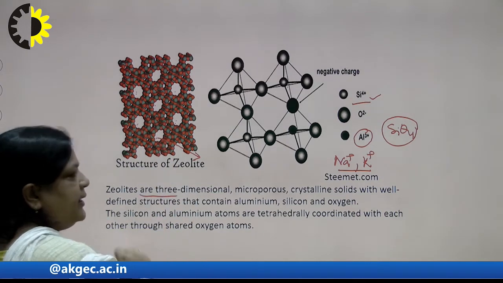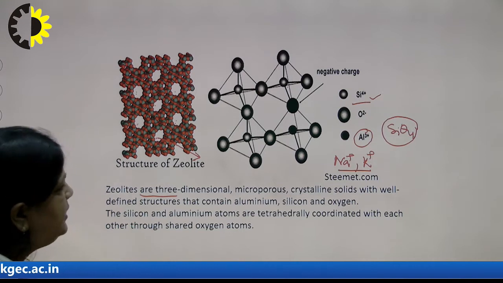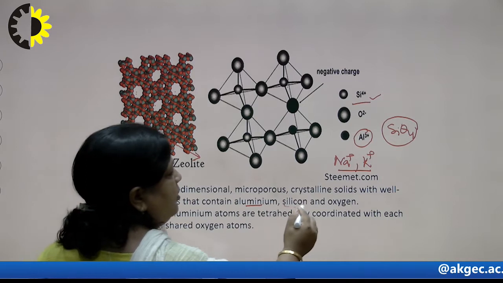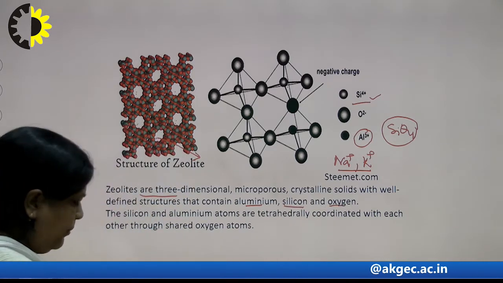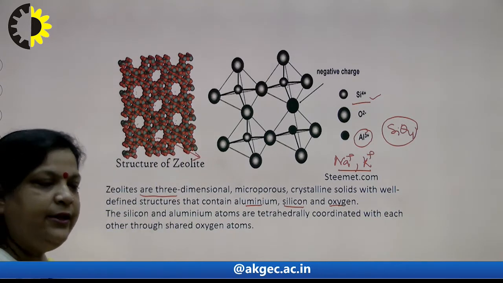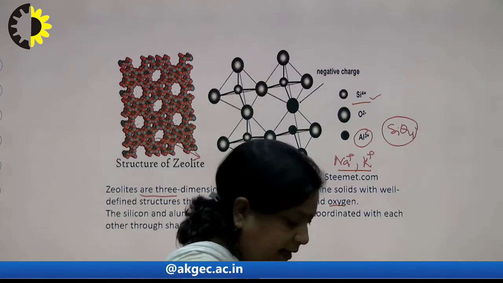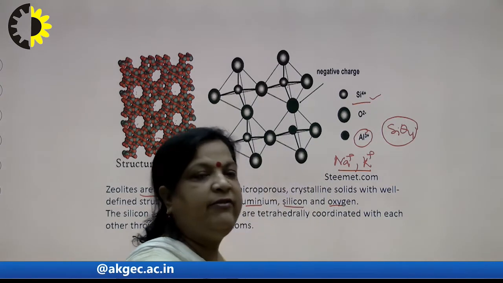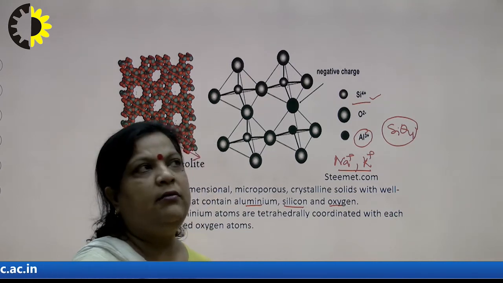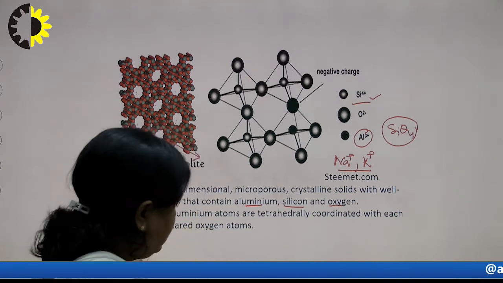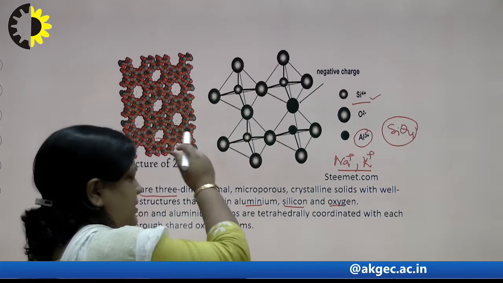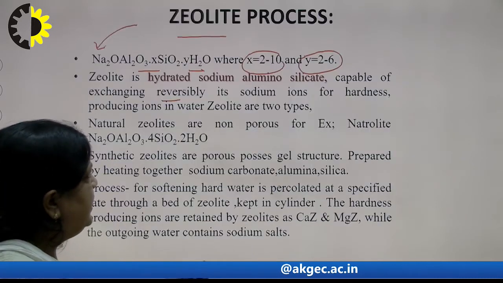So, zeolites are three-dimensional, microporous, crystalline structures which contain aluminum, silicon and oxygen. Because of these properties, zeolites are very useful. They are used in catalysis, shape selective catalysis, water purification, and treatment of various diseases. But since in our syllabus there is only water softening, there is no need to do this; it is just for idea.